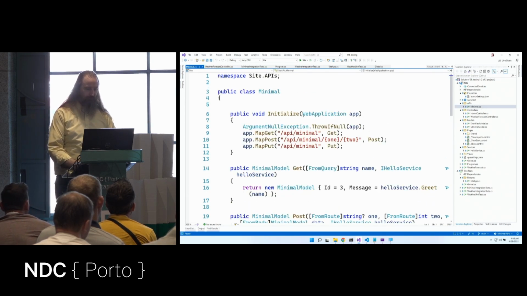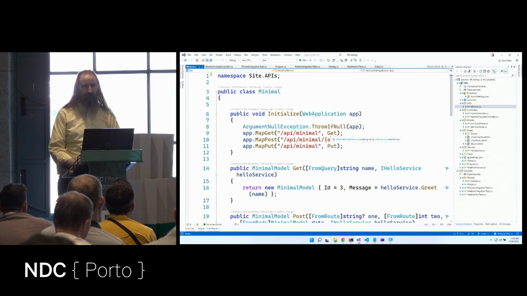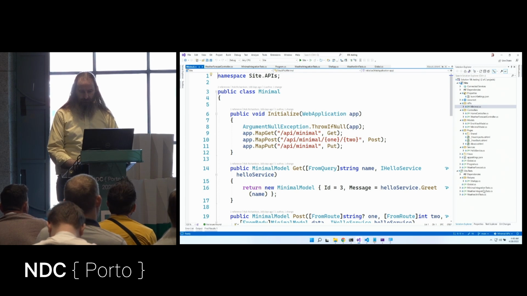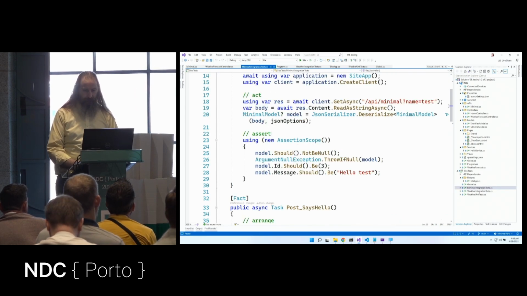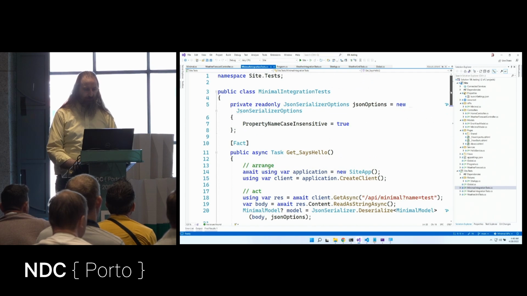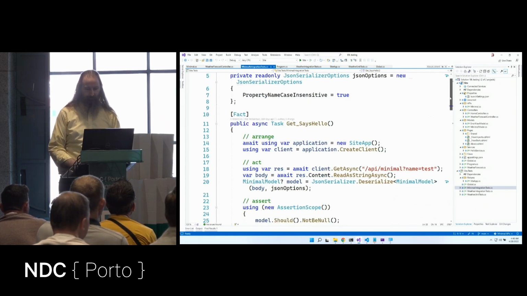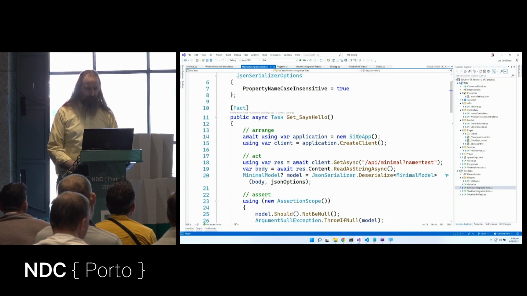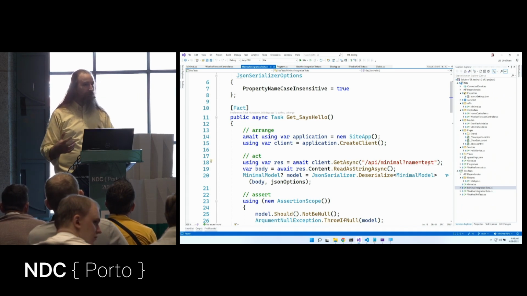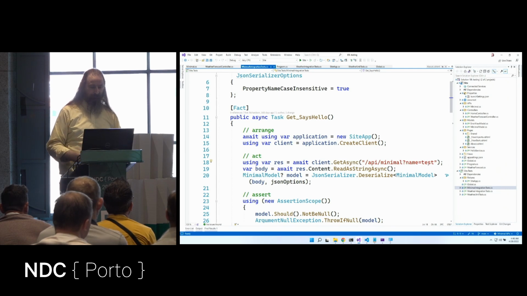So now let's take this minimal API out for a test. We want to be able to hit the get request and do this get method. We want to post into these things. So let's do an integration test into this minimal API. Now we could have done this just with regular minimal APIs. The whole abomination of refactoring it into a class was kind of interesting, but not necessary. So I'm going to create a new site, create my HTTP client from that site, and then fire a request at it, giving it a name of test. So I would expect the message to come back to say, hello, test.